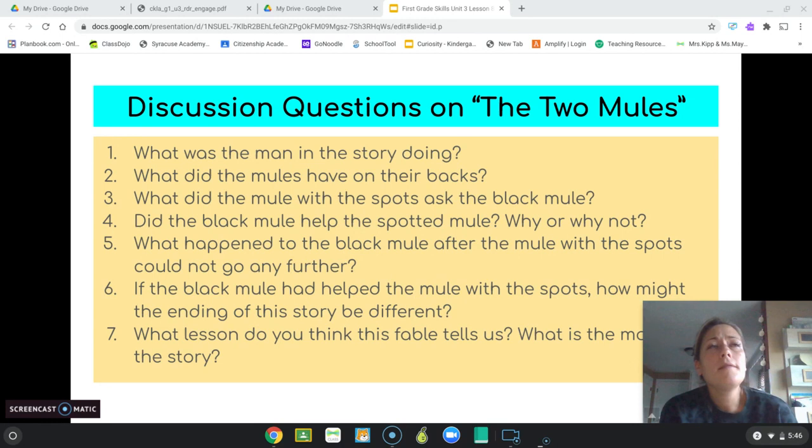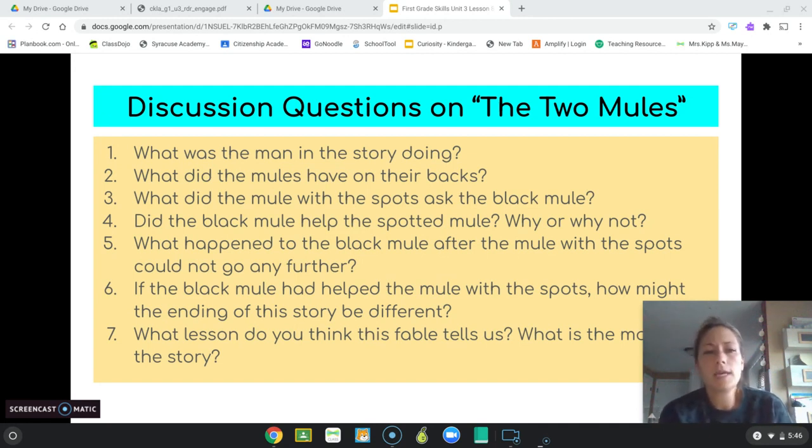If when the mule with the spots said to the black mule, can you please help me, the black mule said, sure, I'll take a couple of those packs off of your back to help you out. What would have been different? The black mule might not have had to carry all of the packs, right? He could have helped with a couple, which still would have helped the mule with the spots out, but it wouldn't have been so hard for the black mule, right?